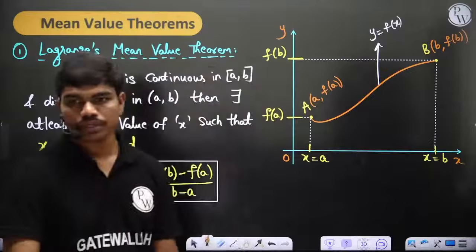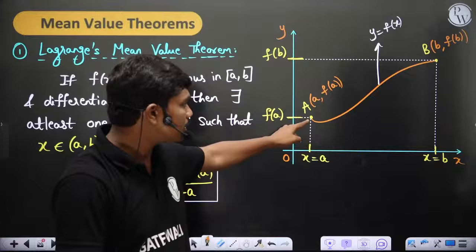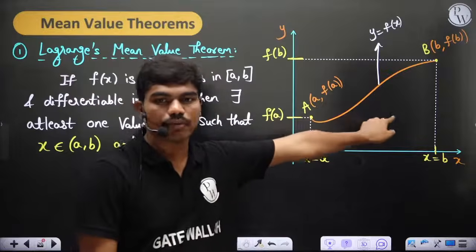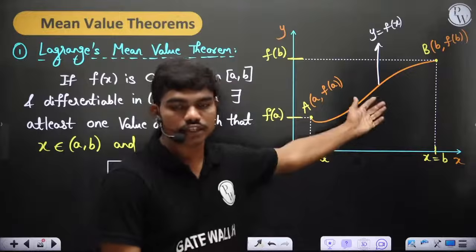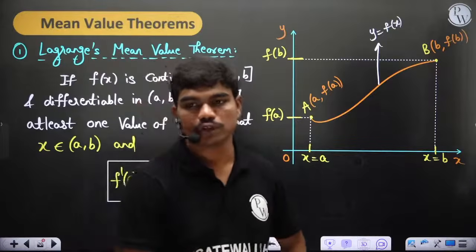Yes or no? Please type in the chat box. Will you all agree with this? If this point is capital A comma f of a, and that point is capital B, then the coordinates of that point B is small b comma f of small b, right? Because this is the function y equal to f of x. So yes or no? Please type in the chat box.